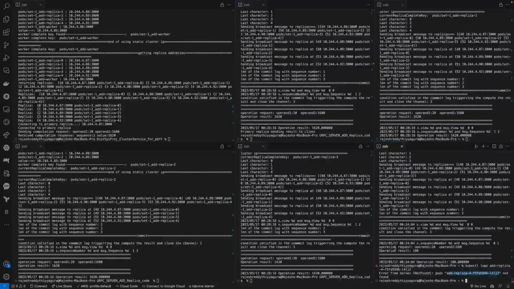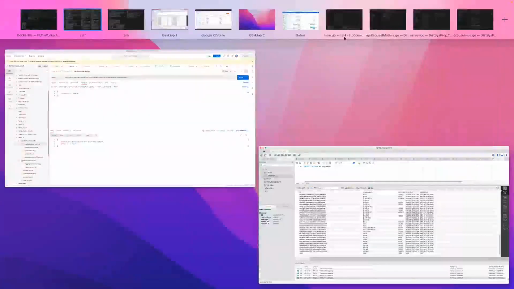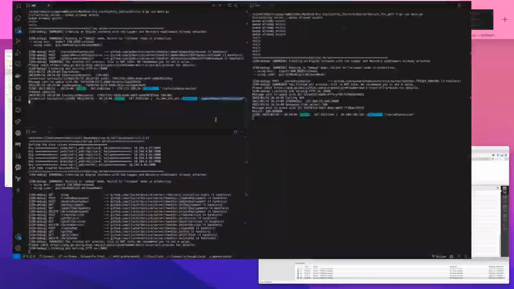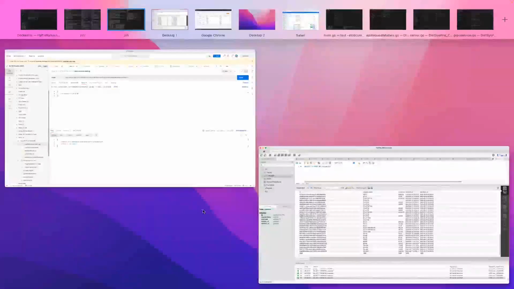So even if there is a fault, we are successfully responding back. You can see 1620 is computed by all the other 3 replicas, and they send it back to the primary replica and to the worker replica, and the worker replica sends it back to the parser and to the outbound queue and to the HTTP service. So yeah, this showcases the fault tolerance of our system.